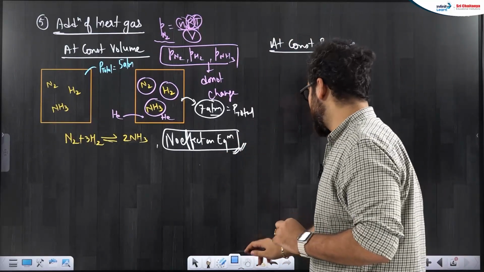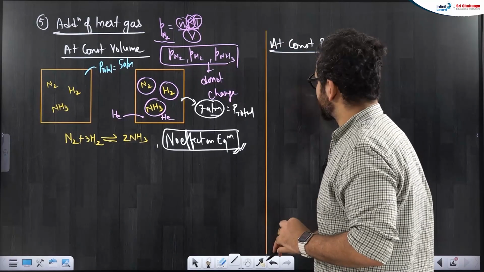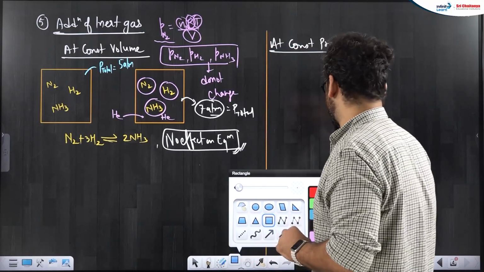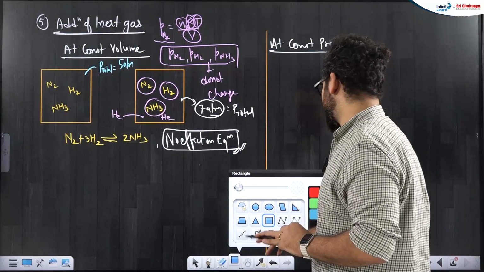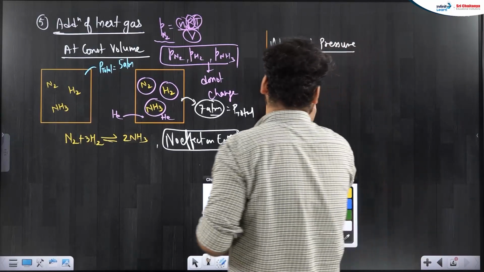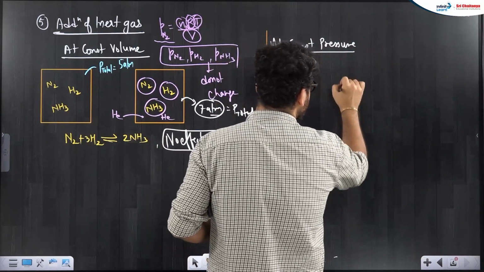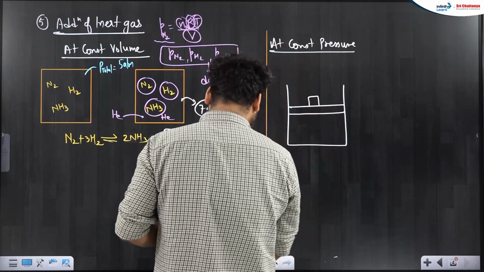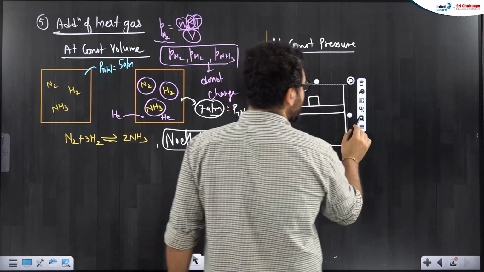Alright, very good. Now, next is, if I add inert gas at constant pressure, now I have taken the reaction mixture, but this time I have taken it in a vessel with a movable piston.